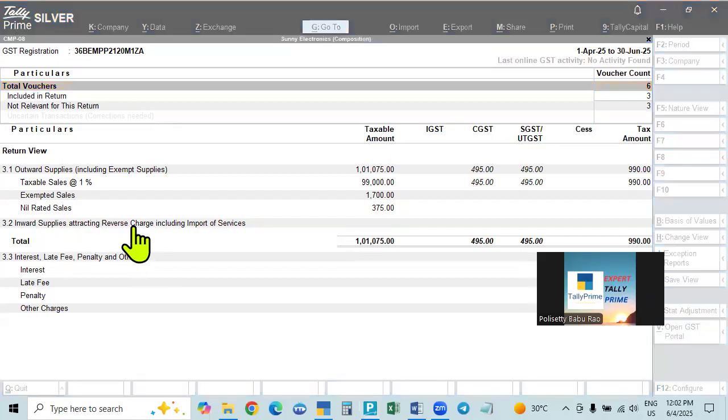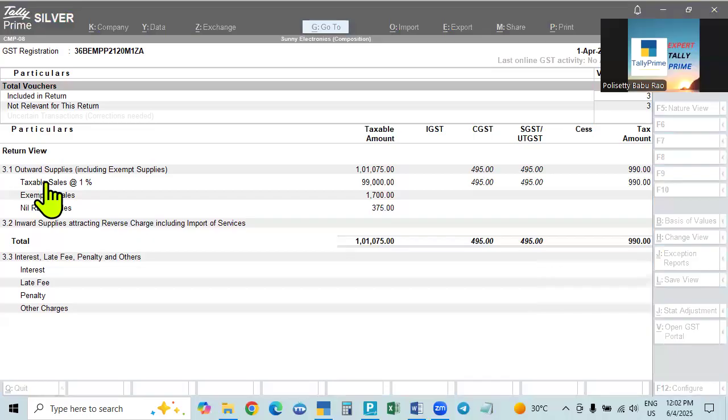So in the case of RCM also, he is liable. For that, you have to make RCM entries. That will be shown here. That is the value of taxable amount, and the taxes it will show. Okay, here you see, taxable sales it is only 99,000, and we know 1,750 exempted sales and nil-rated sales 375.